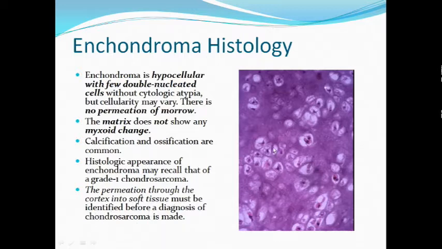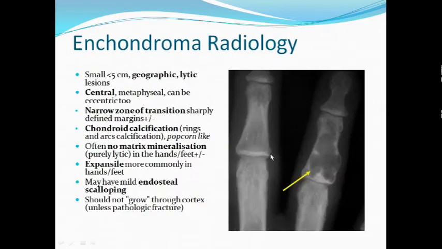So histologically, enchondroma and chondrosarcoma have very little differentiating features. There is no myxoid change in the matrix. Calcification and ossification is common, and the histological appearance, as I have already mentioned, might resemble a grade 1 chondrosarcoma. To differentiate, if we notice permeation through the cortex into the soft tissue, then we make a diagnosis of chondrosarcoma. Otherwise, the features of enchondroma are very similar to a grade 1 chondrosarcoma, with binucleate, double nucleated cells, the characteristic histological finding of enchondroma.